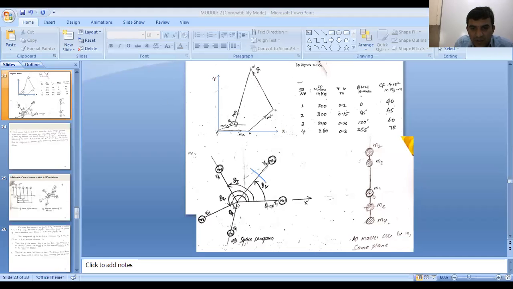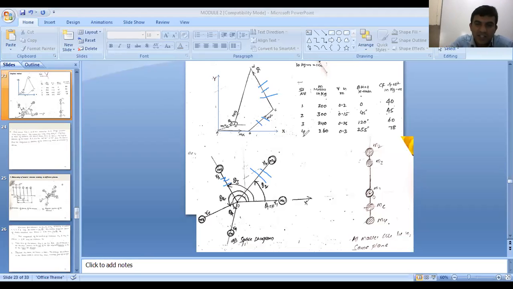Now the second line, which is BC. How do you draw the BC line? It is parallel to the second mass orientation θ2. For the third one, how do you draw this? See, the third one is parallel to this one. That's why you always draw the space diagram on the left side. On the right side, better you draw the force polygon.